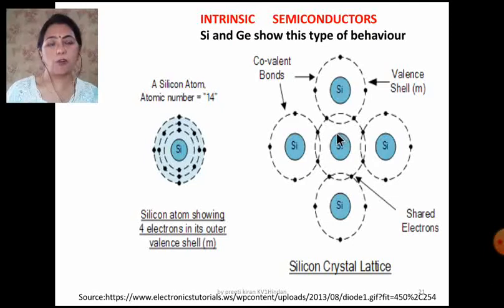of electrons. Now when we give energy, the bonds start breaking and a few electrons get free, and they jump from the valence band to the conduction band, and hence the silicon shows conductivity. Since this conductivity is very low and we cannot use it widely, we dope silicon and germanium and we improve the conductivity. Let me show you how.